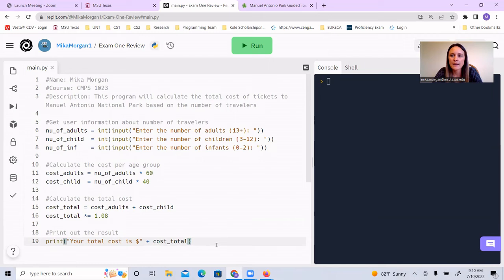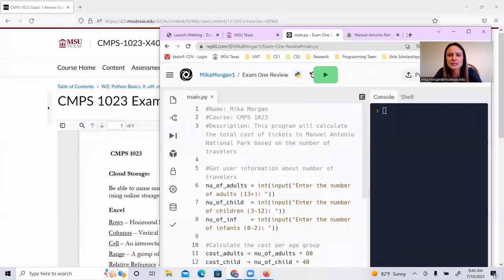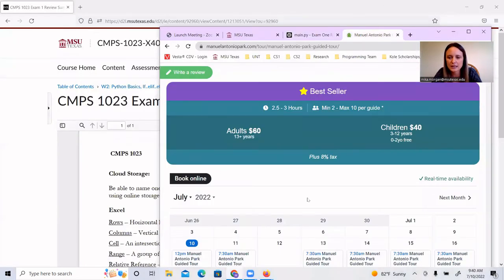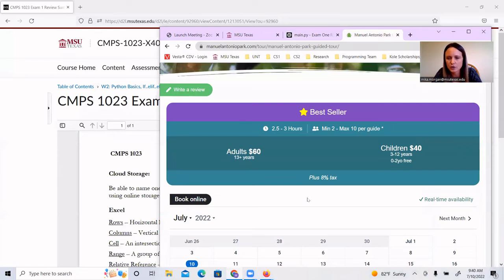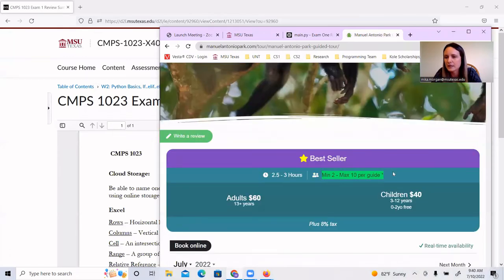If we wanted to make this a little bit fancier, something we will do once you have a little more programming experience and we've written some more code in this class, we could make an if statement that would double check. It did tell us that you're only allowed to have 2 to 10 people.